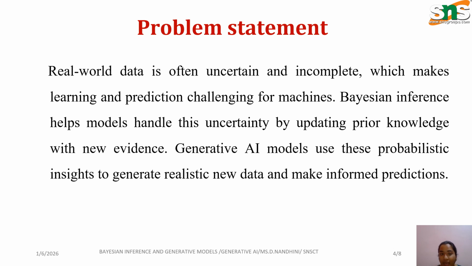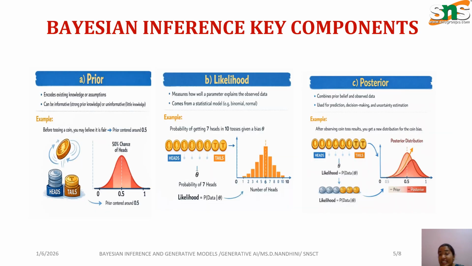These statements have some Bayesian inference key components. The first one is the prior. The second is the likelihood. The third one is the posterior. So the first one we are going to see is the prior.